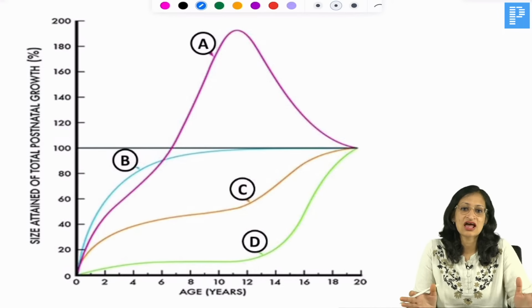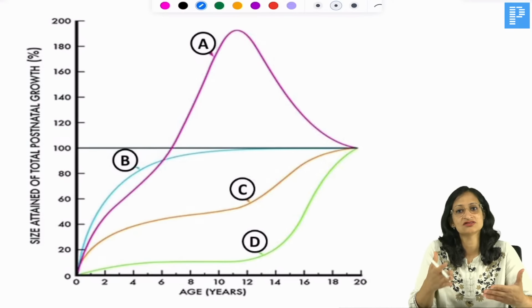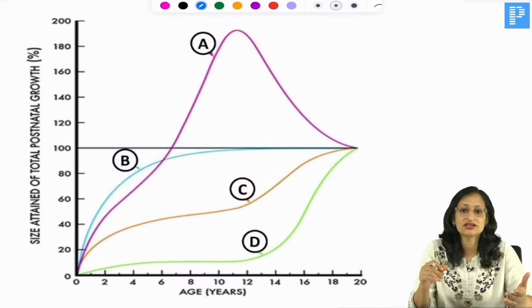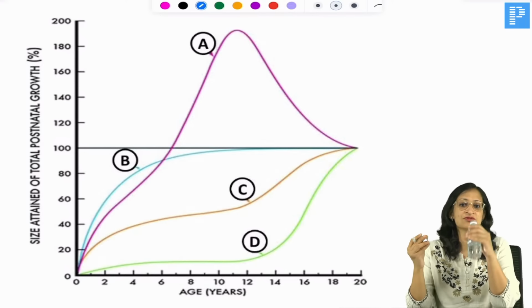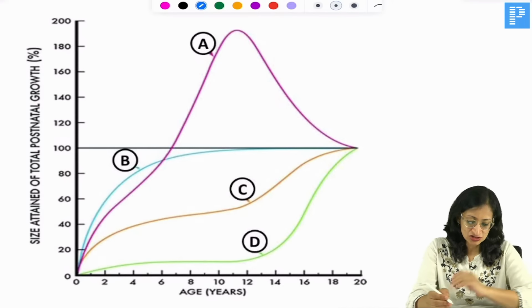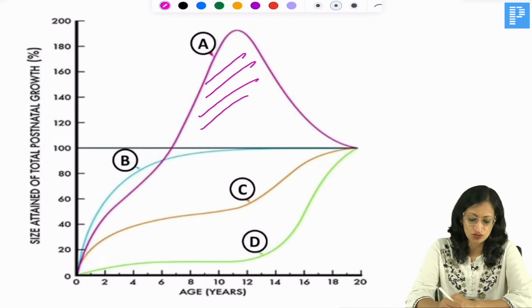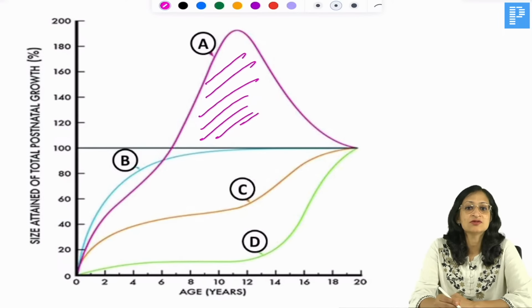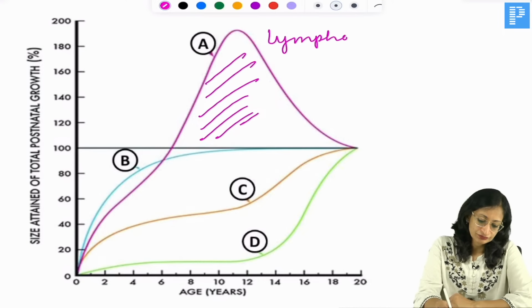Now, what are these graphs showing you? There are some graphs which can come together like this, a match-the-column kind of question, or they can come as separate standalone graphs. So you have to tell me what each of these lines represents. If we talk about A, you can see that there is maximum growth in some organ between 4 to 8 or 4 to 10 years of age. So A is representing the lymphoid growth.